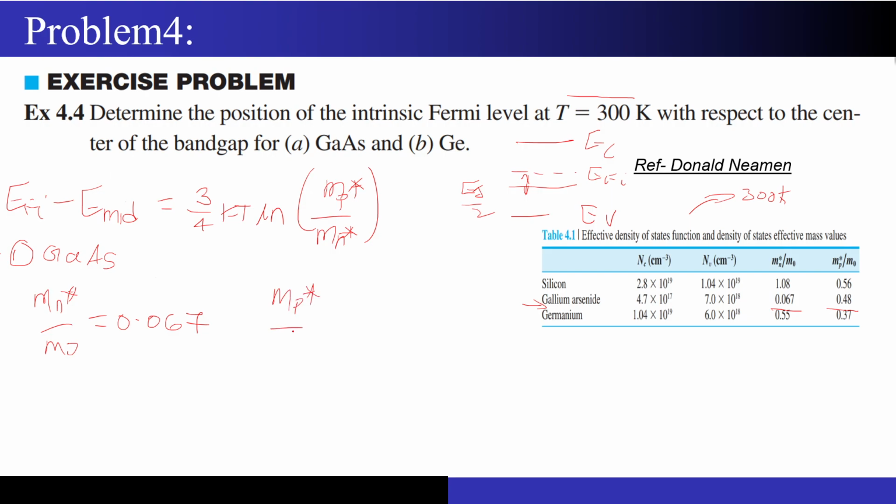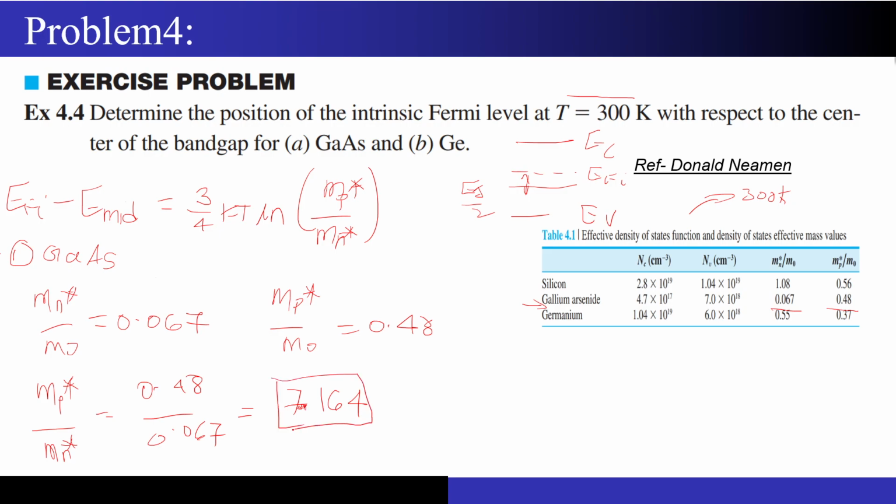So if I just divide these two values, then MP star upon Mn star will come out to be 0.48 divided by 0.067, and if you calculate it, it will come out to be 7.164, right? So just by looking at this value, you can clearly see how heavy the hole is actually compared to the electron in the case of the gallium arsenide crystal, right?